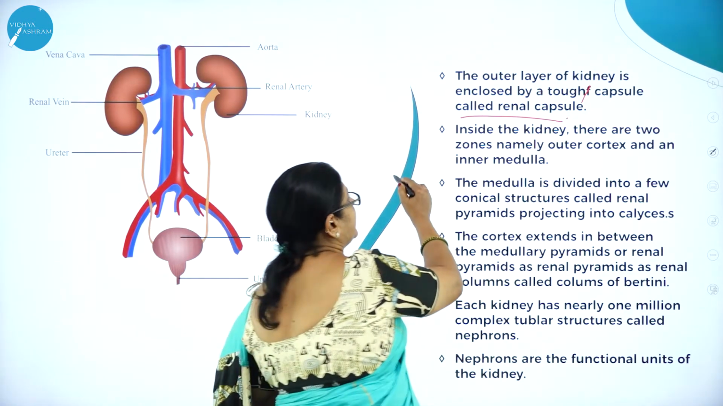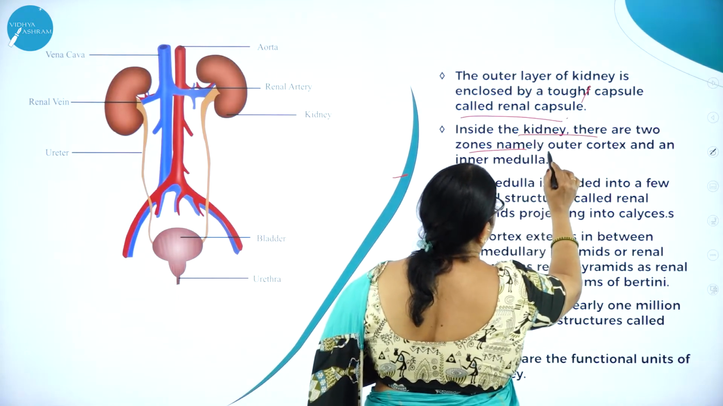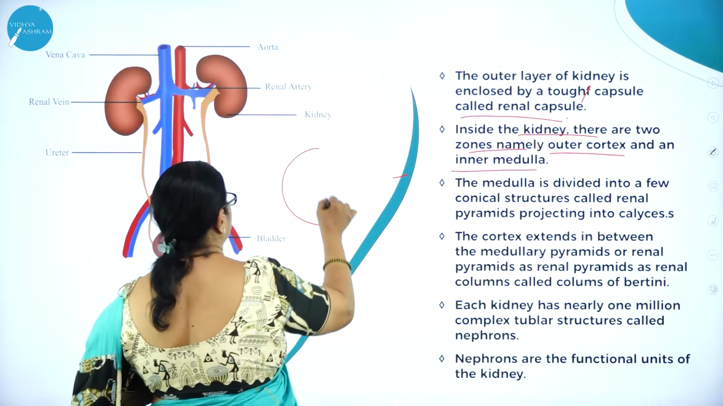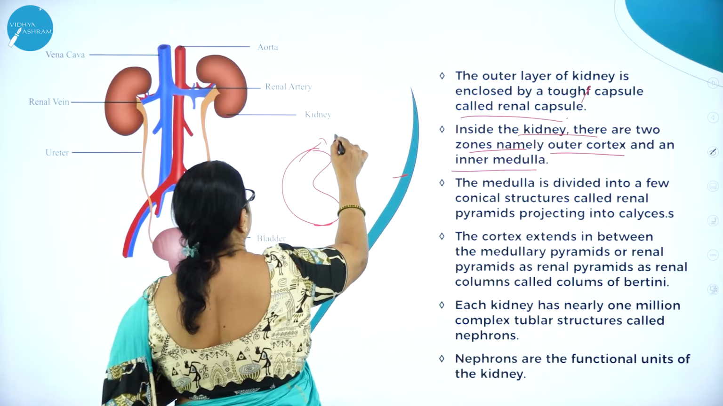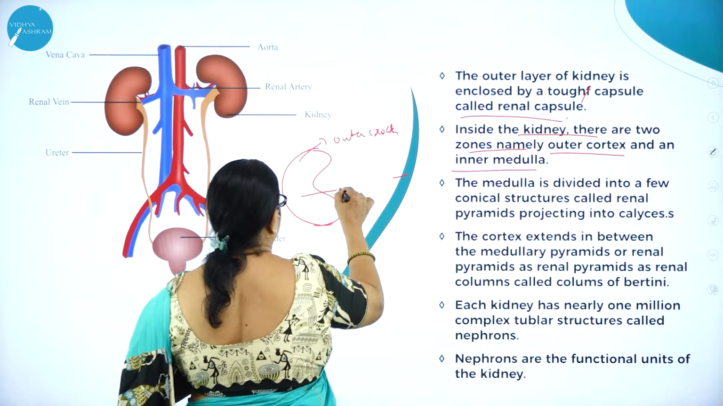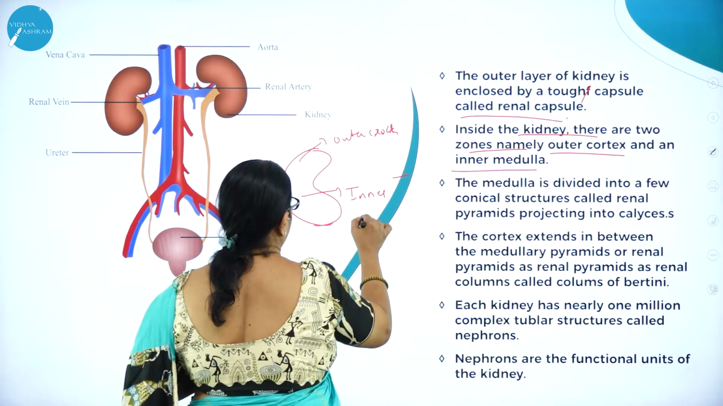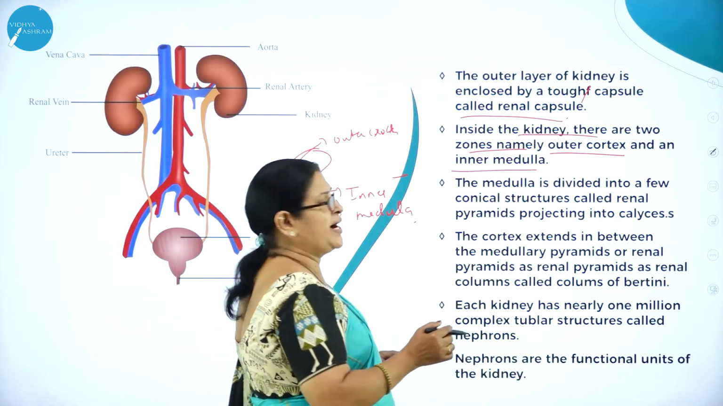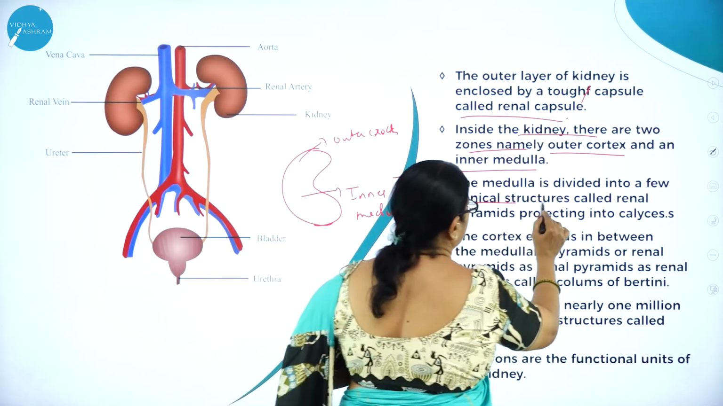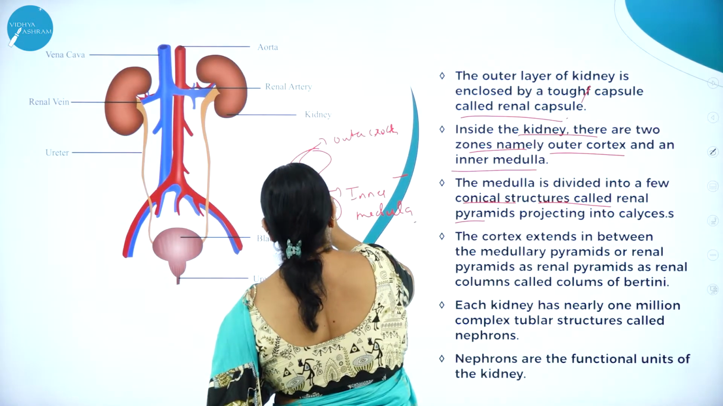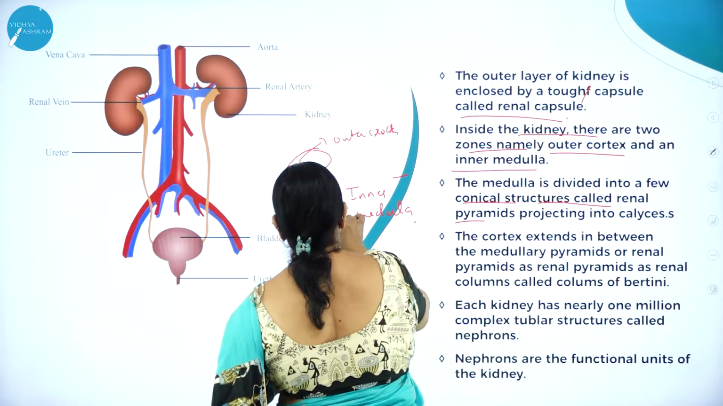Inside the kidney, there are two zones, namely outer cortex and an inner medulla. When we take the section like this, this is called outer cortex and this is called inner medulla. The medulla is divided into few conical structures called renal pyramids. Here you can see they are divided into renal pyramids.